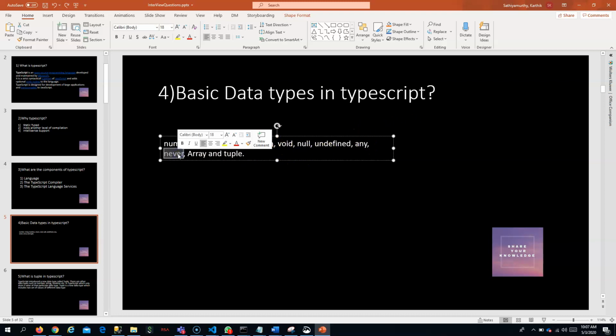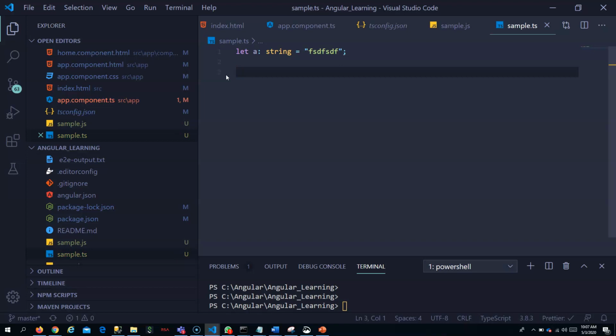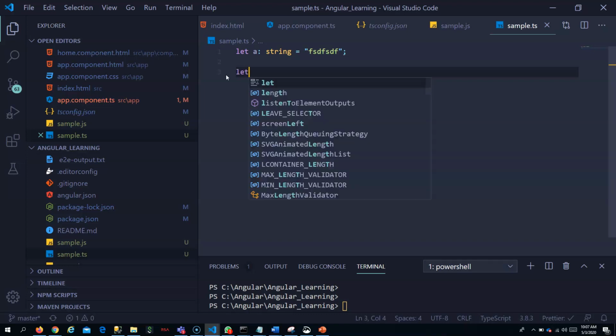What is this data type never? You can use this data type whenever you want a function that will never return a value. In that case, it will always return an error, and you can use never.